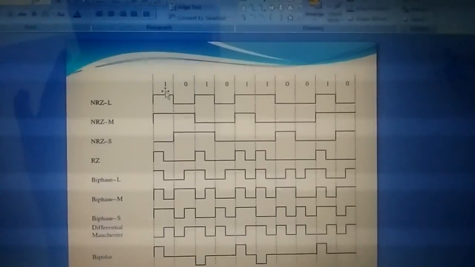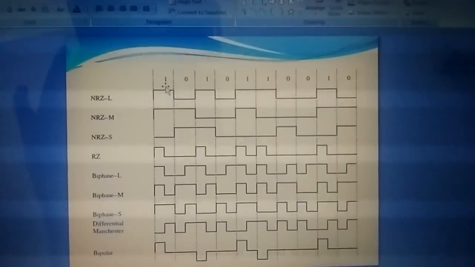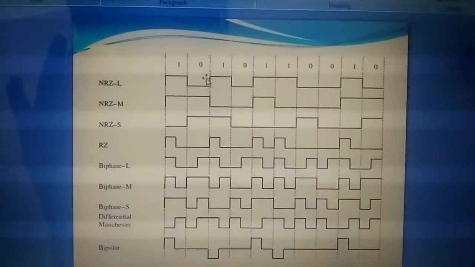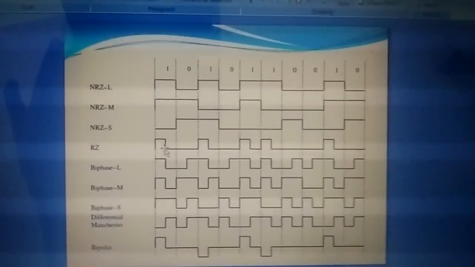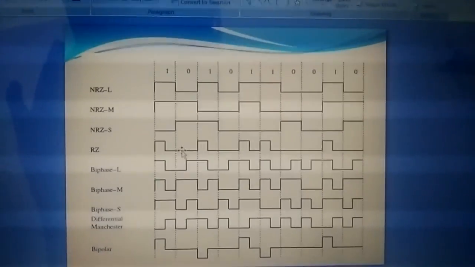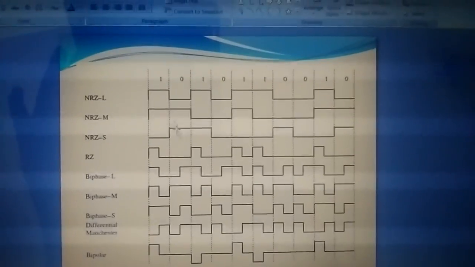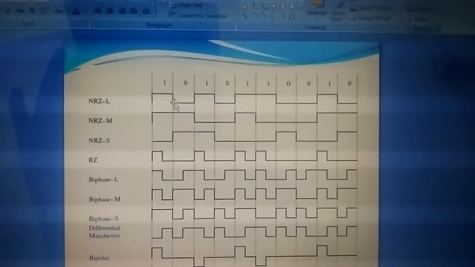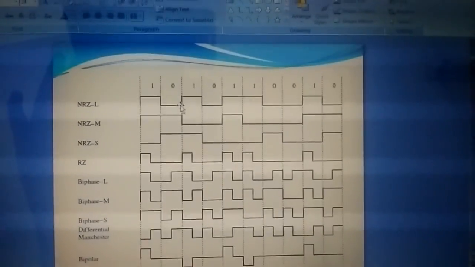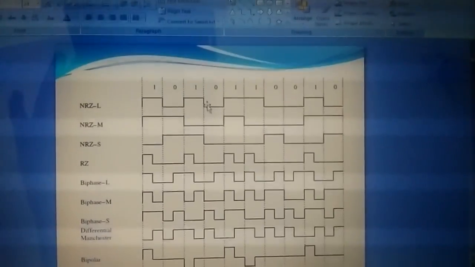The same format is followed here. If 1 is present, the pulse will be there. If 0 is present, the pulse will not be there. In return to zero, for 0 your signal will be in bias condition, but in non-return to zero, for 1 the positive pulse is there, and for 0 it is in bias condition. Then for again 1 the pulse is there.